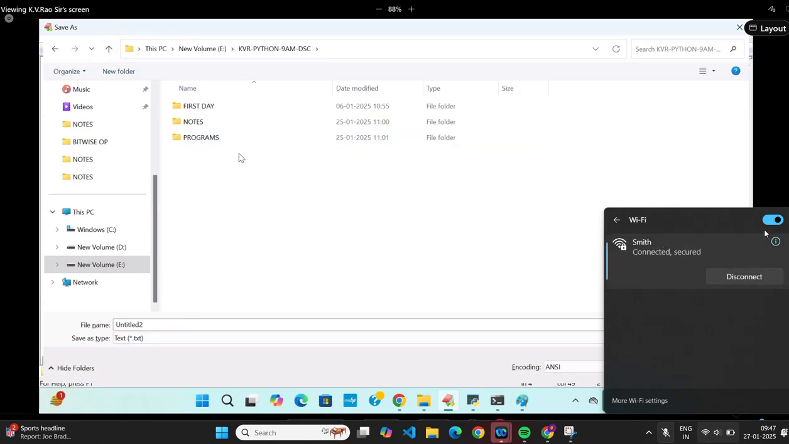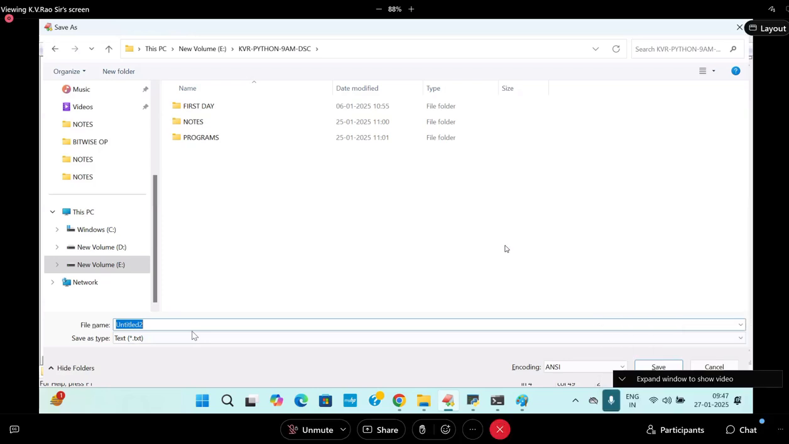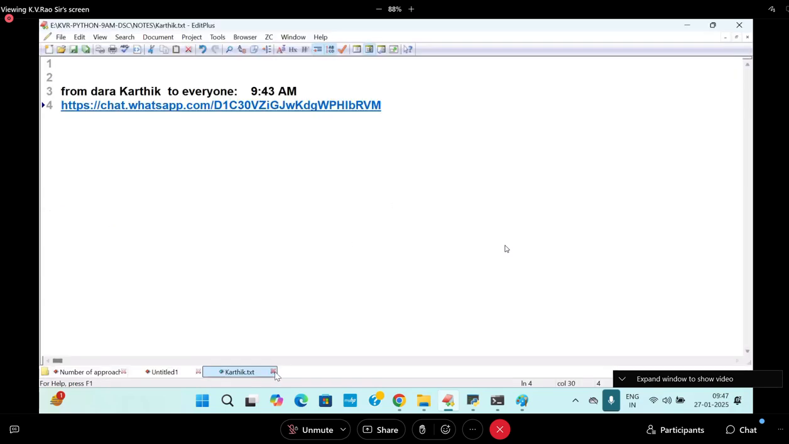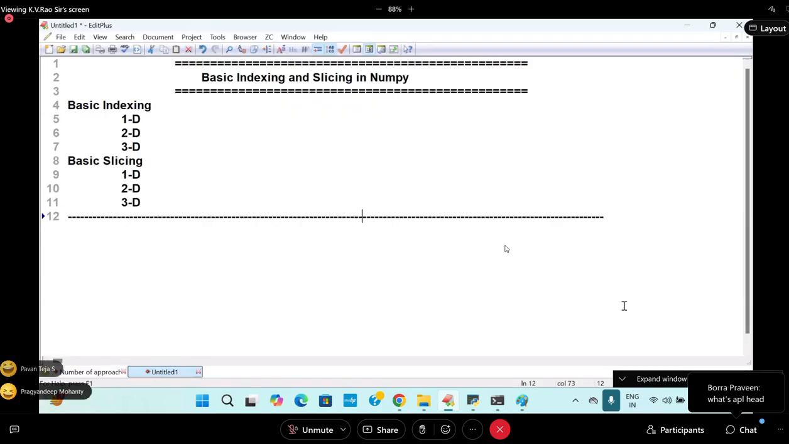Coming to this place here, if anything happens, we'll go for it. Coming to the point, let us move further. Karthik, I think you are creating a WhatsApp group. Am I correct, students? Dara Karthik, is it the one you are doing? So coming back to the point.